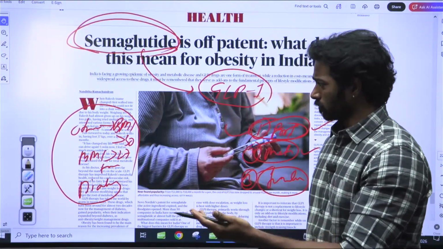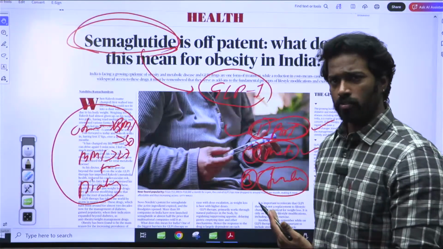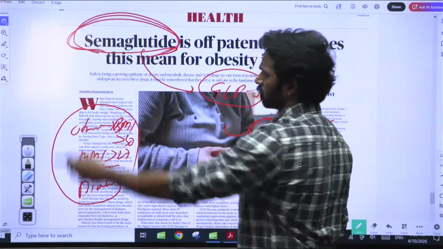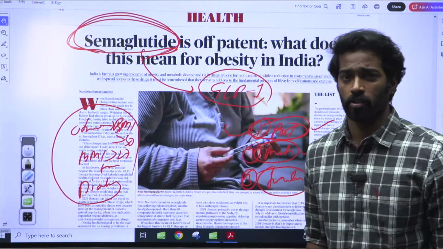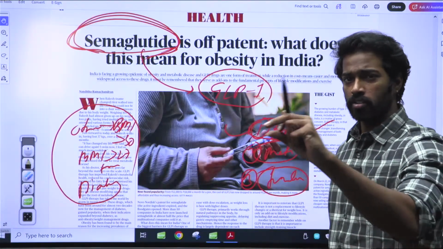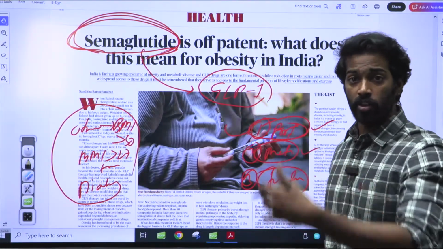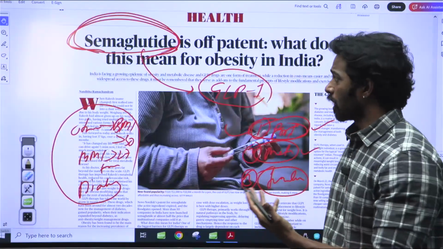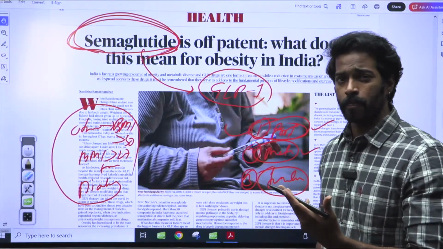That is what I wanted to mention, because you might get this kind of question in UPSC. UPSC might ask what semaglutide or Ozempic is, right? It will give you a list of names and ask you various options. It can ask any option, so just keep it in mind, right?